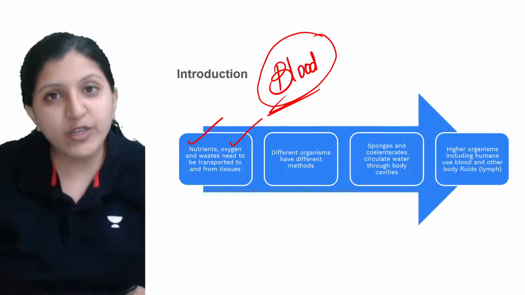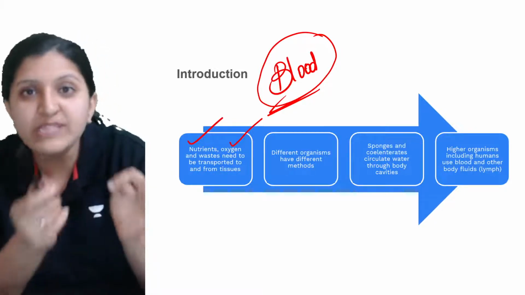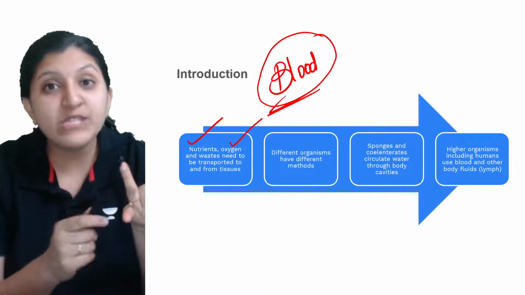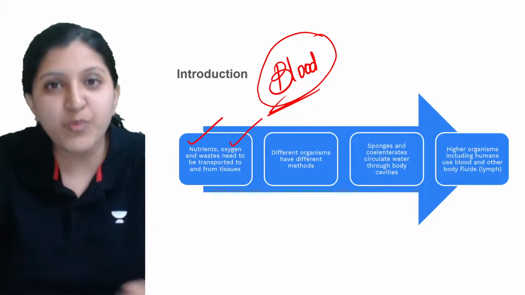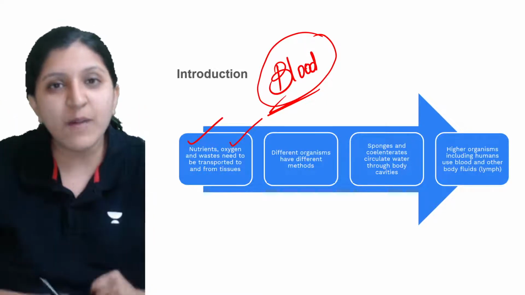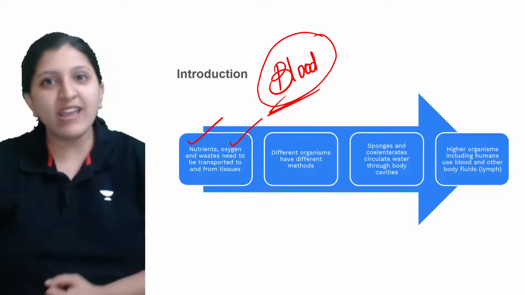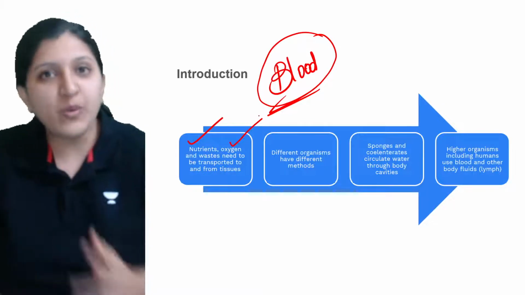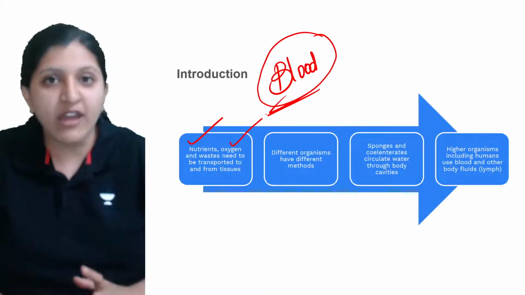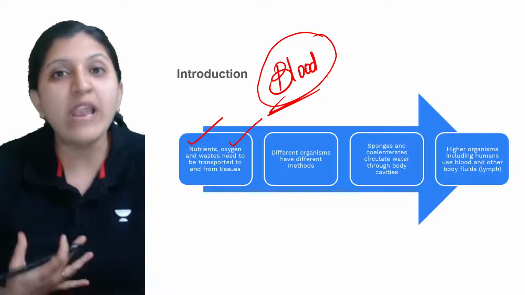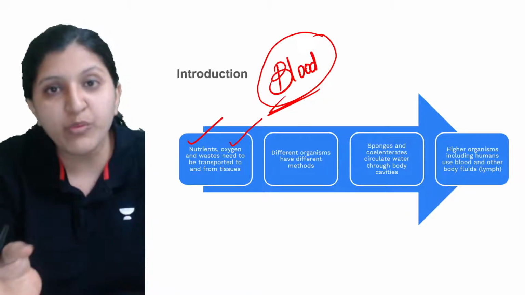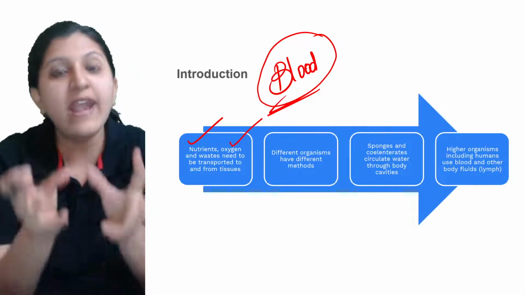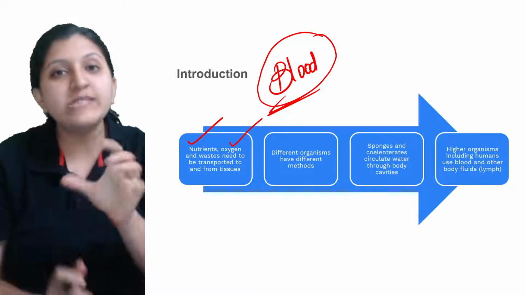The same with respect to your endocrine system, because hormones are supplied through the blood itself. So there is no hormone supply, there is no waste product removal. What will happen if the waste product is not removed? All the toxic compounds are going to accumulate in our body, which is again dangerous. That is why blood is so important. Most of the functions occurring in our body happen because this fluid is circulating throughout the body, and each and every cell and tissue is getting nutrition.